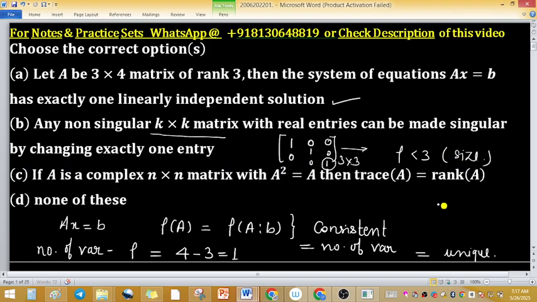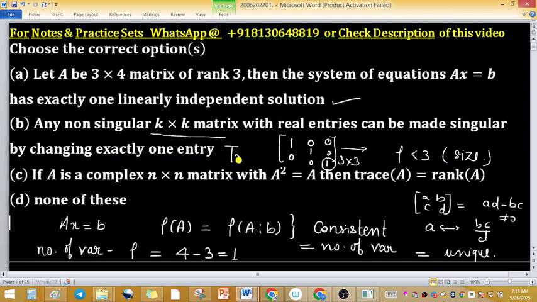In the case of a 2 cross 2 matrix, suppose A, B, C, D. This is a 2 cross 2 matrix and the determinant of this is AD minus BC. Suppose this is non-zero. If you replace element A by BC upon D, then the determinant of this will be 0. It means by changing only a single entry you can convert this non-singular matrix into a singular matrix.